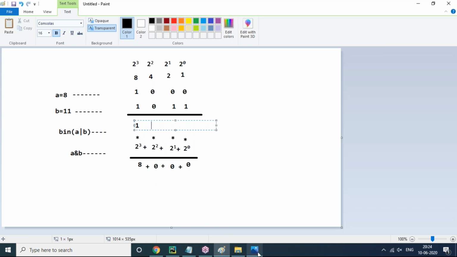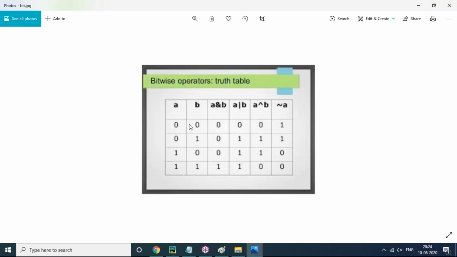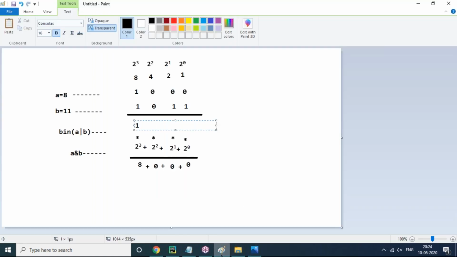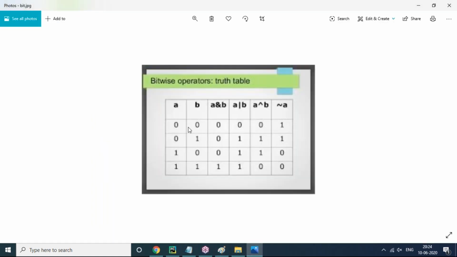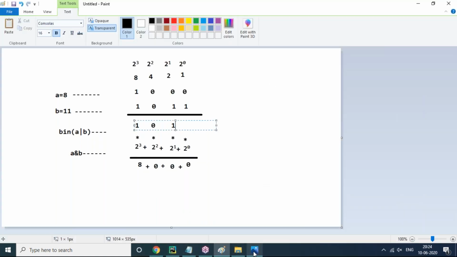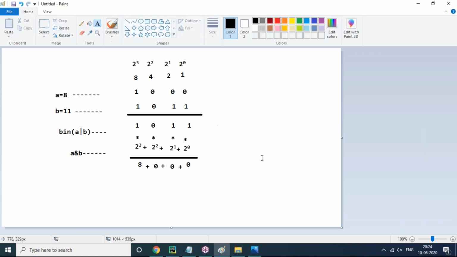Next, 0 or 0: what is the value here? 0, so again we take 0. Next, 0 or 1: what is the value? 0 or 1 gives 1, so we take 1. So here 1, 0 or 1 gives 1. This is exactly binary of A or B.